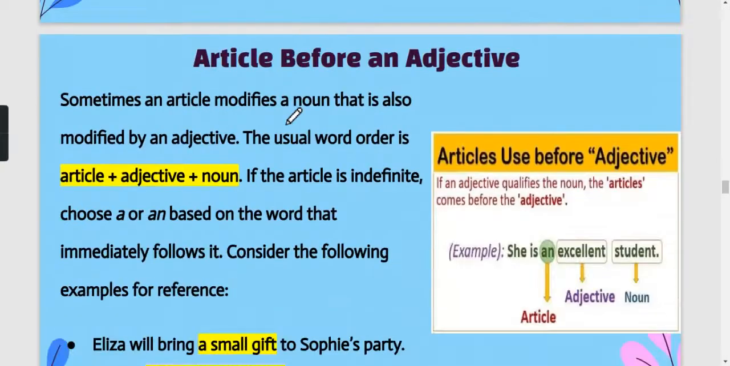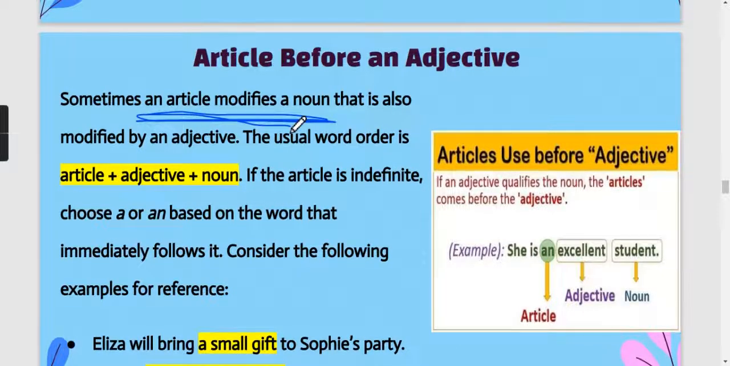Then again, what happens when an article comes before an adjective? Okay, so sometimes articles try to modify a noun, and then articles are again modified by an adjective. So the pattern will be like this: article plus adjective plus noun. Suppose in the given sentence you have to include an article, an adjective and a noun, then the format will be article plus adjective plus noun. If the article is indefinite, you will be using a and an, and if it is definite, then you will be using the.